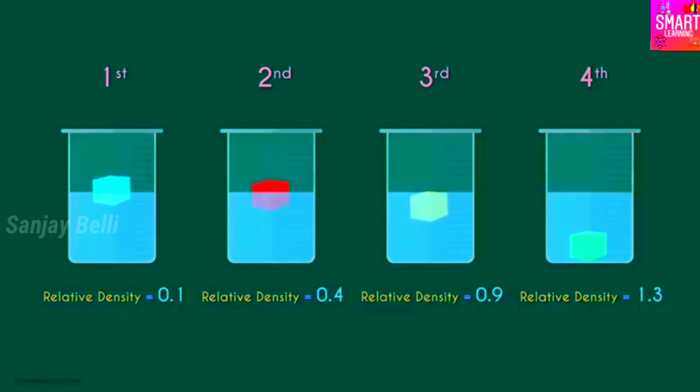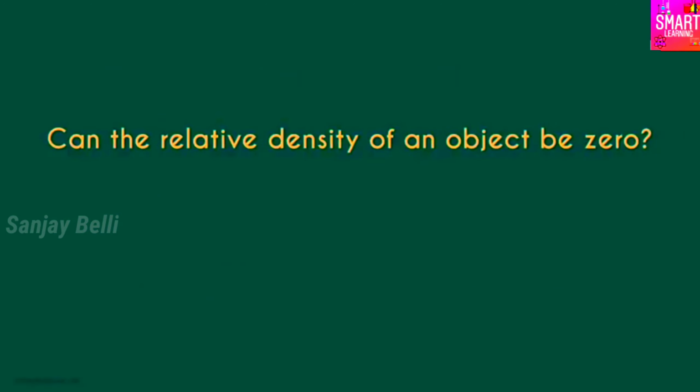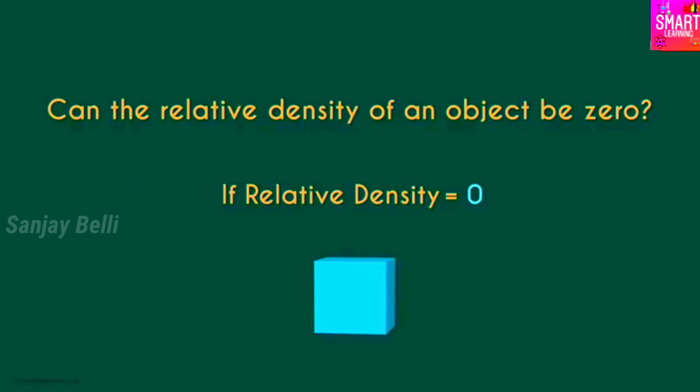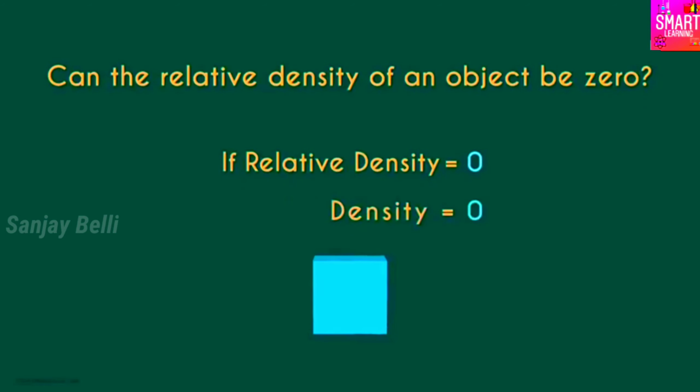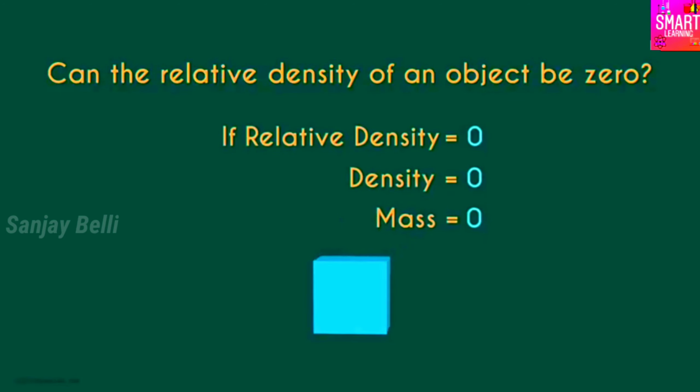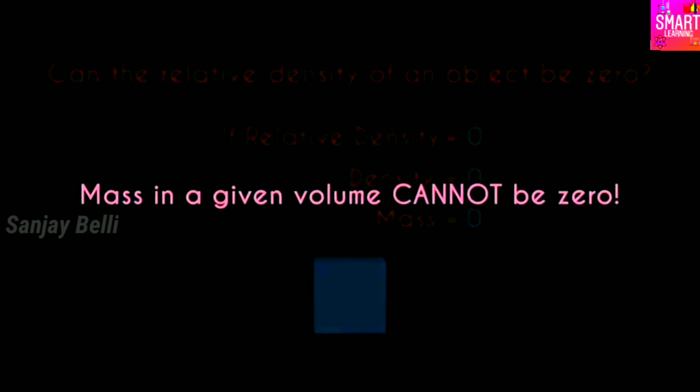Okay, here is one last question for you. Can the relative density of an object be 0? The answer is no. It can't be 0. Because if the relative density is 0, it would mean that the density of the substance is 0, which in turn would mean that the mass of the substance is 0. For any given substance, its mass in a given volume cannot be 0.